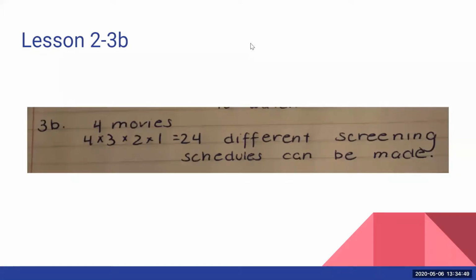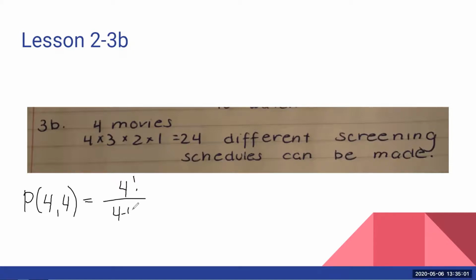We didn't really talk about this rule, but if I'm using a permutation, I've got 4 movies and I'm choosing 4 movies, okay? And I think that's where things get kind of weird. So I've got 4 factorial up here, (4 minus 4) factorial down here, and then we run into something really weird looking, a 0 factorial. Okay, and that's something we didn't talk about.